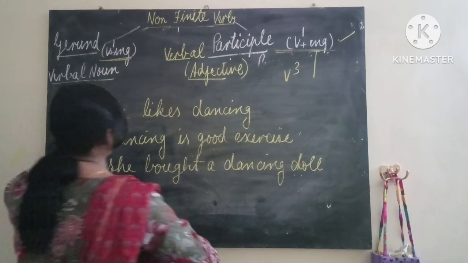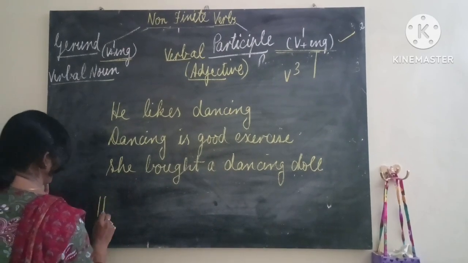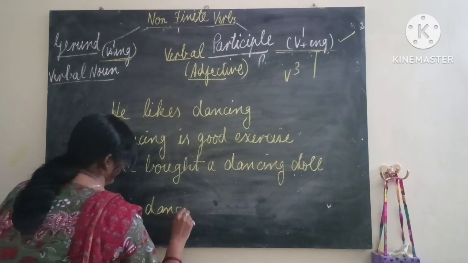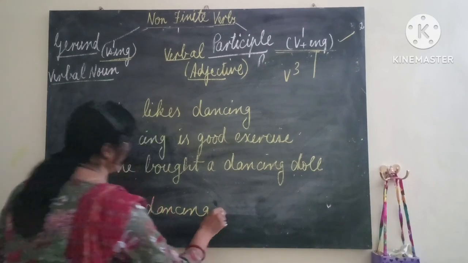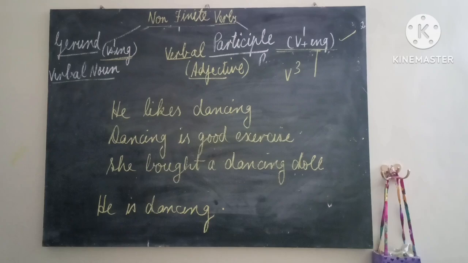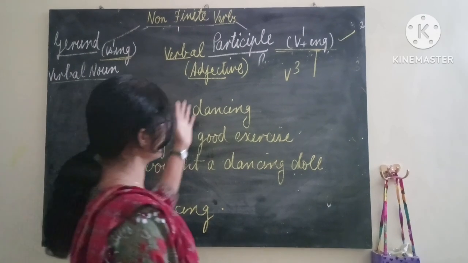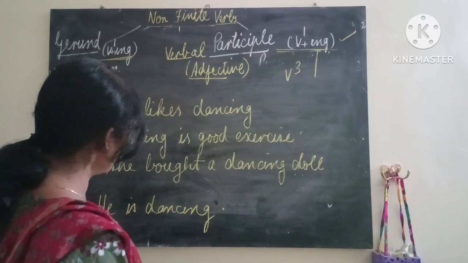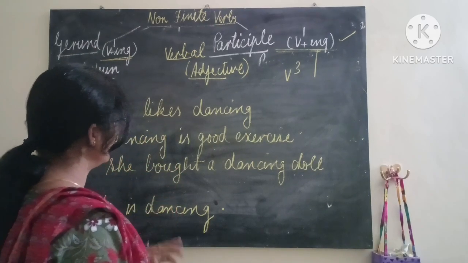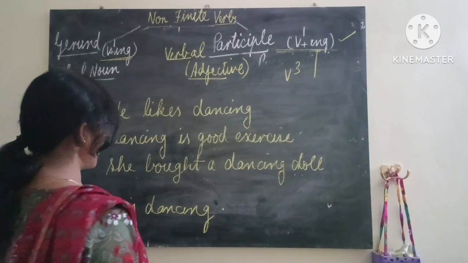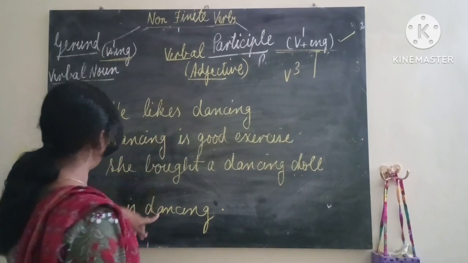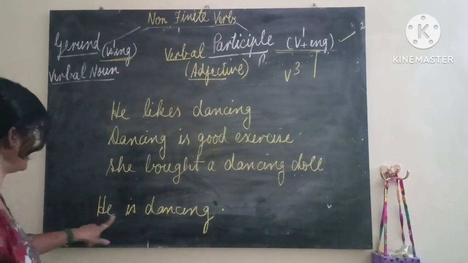Okay, let me add one more sentence: he is dancing. Now what is the difference? We cannot learn that dancing is this word and this word. We have to see how it functions in the sentence. That will decide, that will make us understand how to differentiate it.